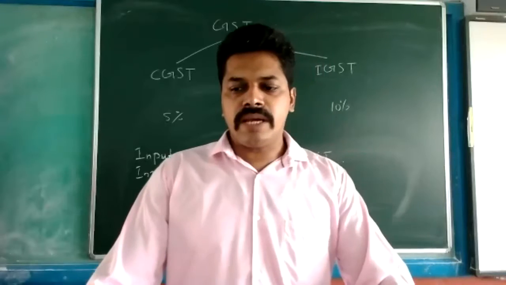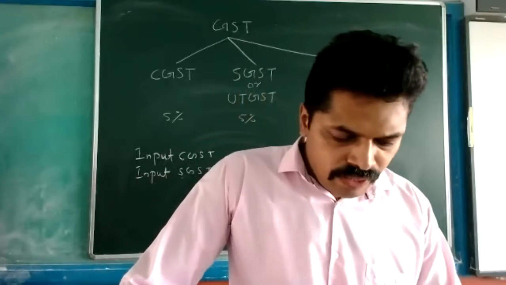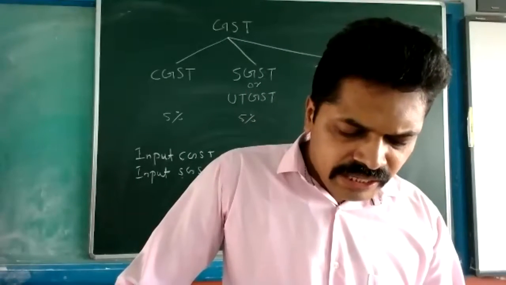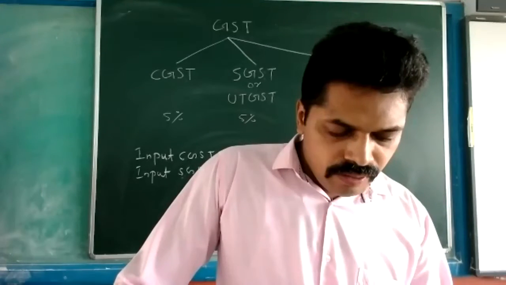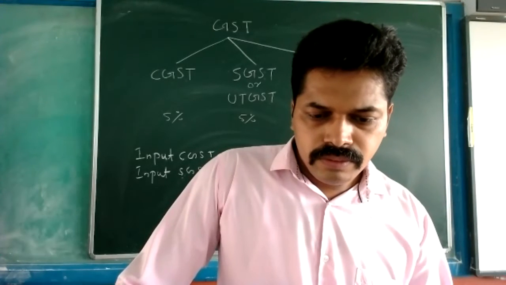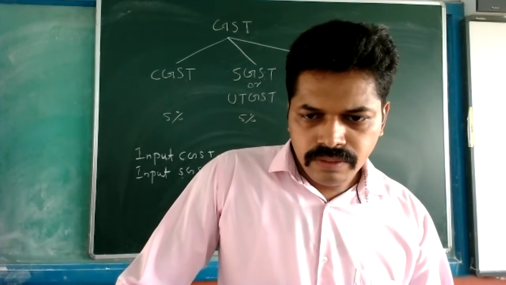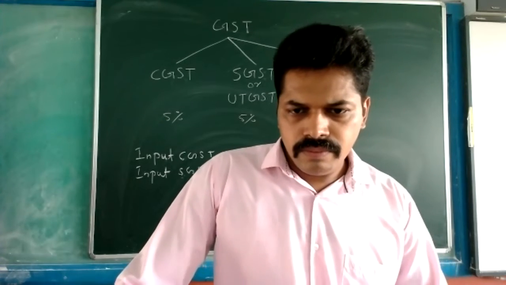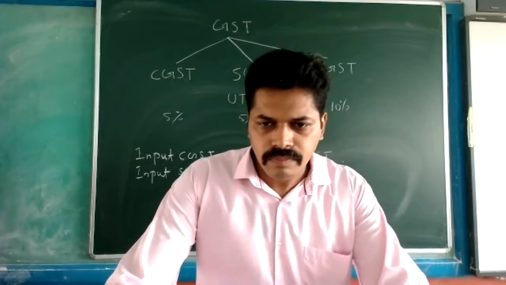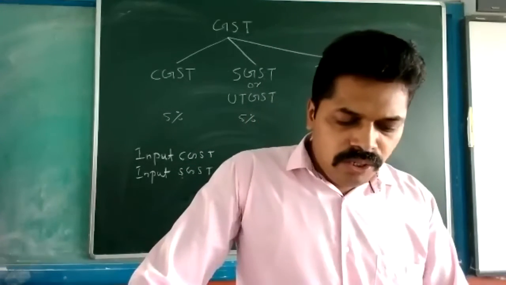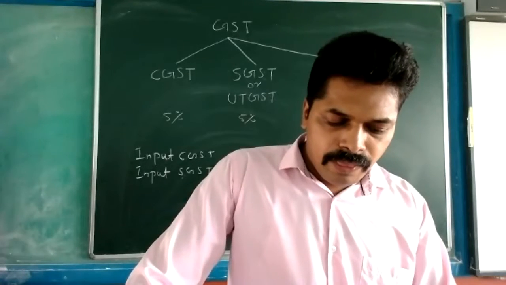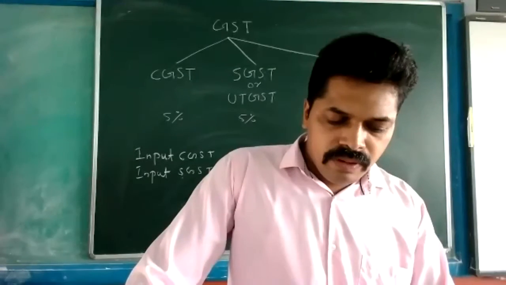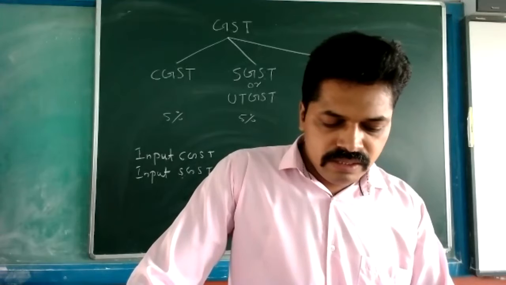Yes, sir. Second transaction: sold goods for rupees 8 lakh to Munjal and Company. Here the entry will be: this is a personal account, we can debit.